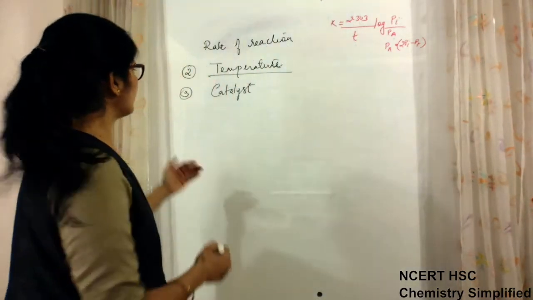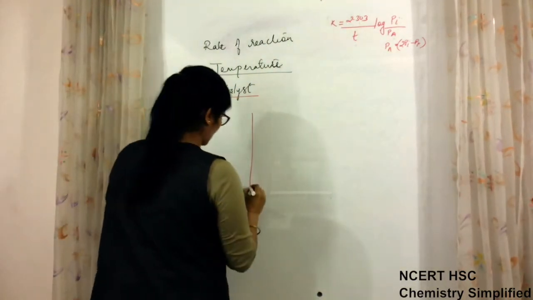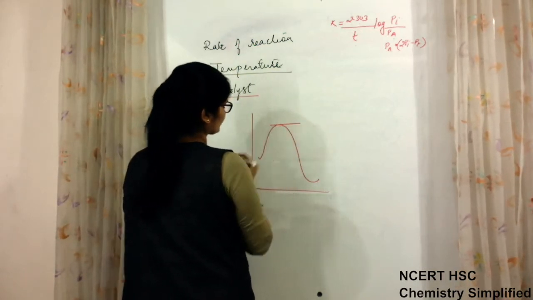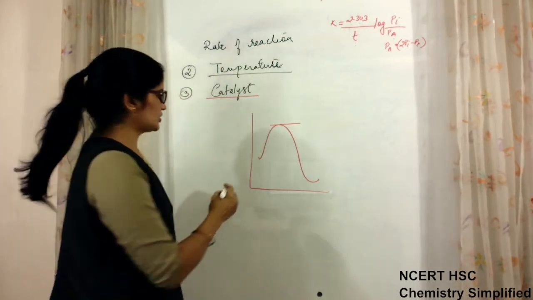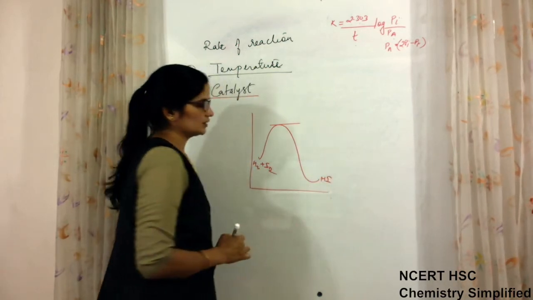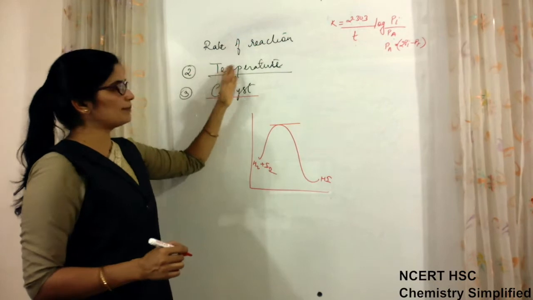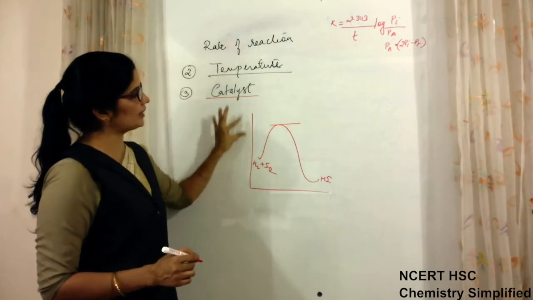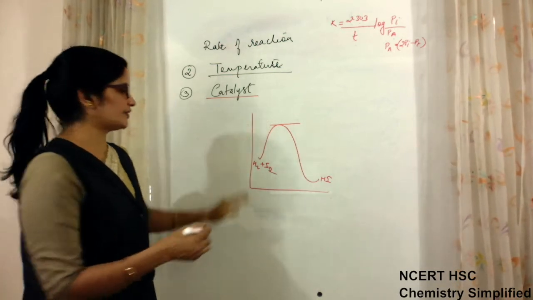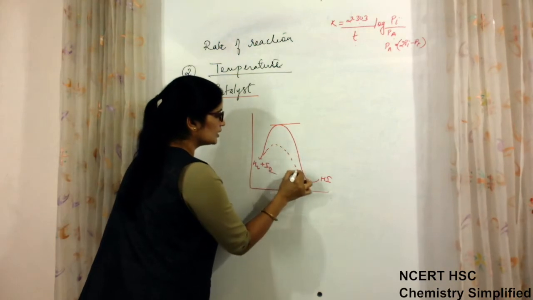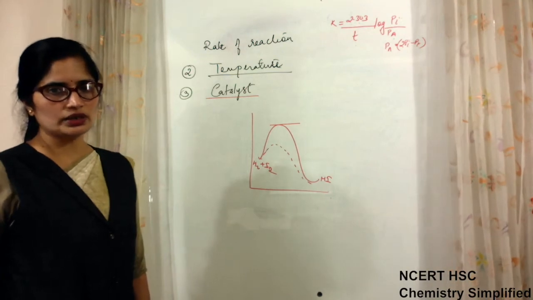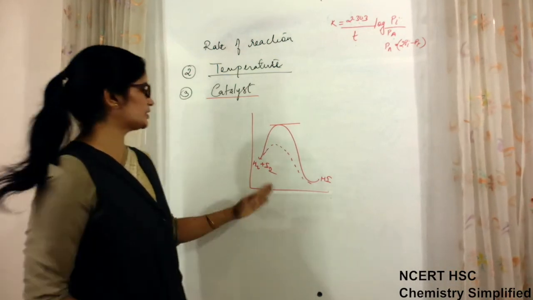So if any reaction we study with the use of a catalyst, then what happens? Again, this is the energy barrier which the reactant molecules have to cross to convert into product. Temperature was providing the energy to the molecules to cross this energy barrier. Catalyst has an opposite effect. Catalyst decreases the amount of activation energy required. So the molecules are getting converted into product faster.